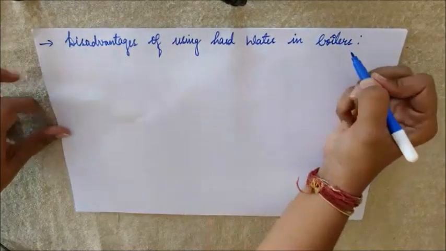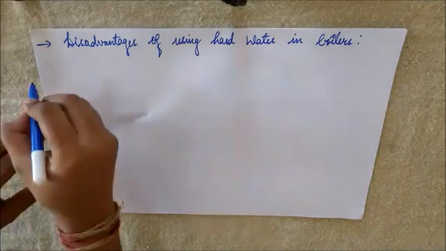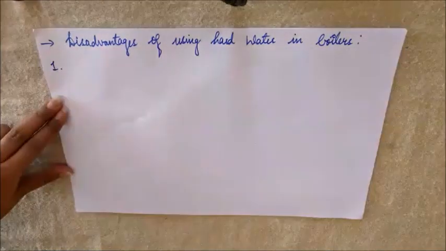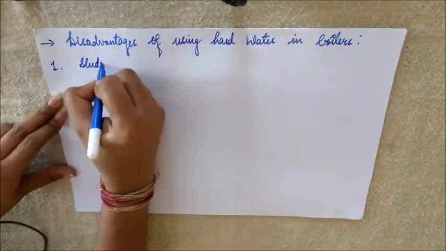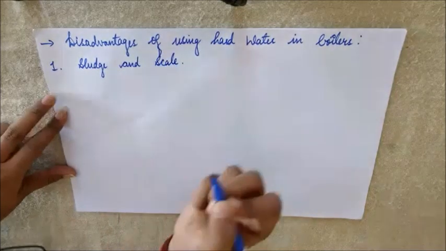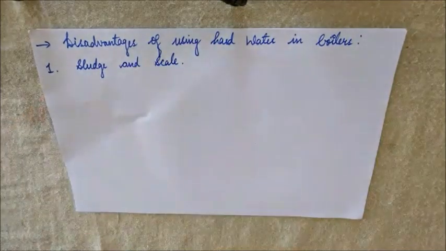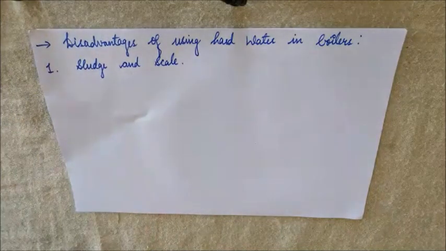What are the ill effects of using hard water in the boiler? The first one is that it leads to the formation of sludge and scale.